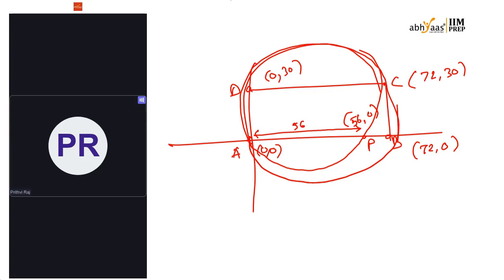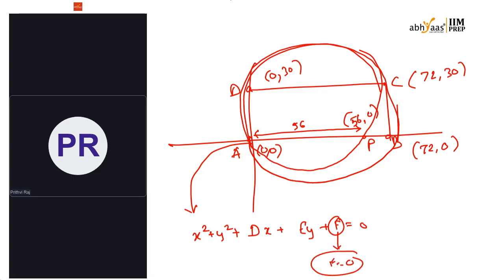The circle is passing through 3 points. Now, what is the general equation of a circle? It is x square plus y square plus 2gx plus 2fy plus c, but I am taking it as x square plus y square plus dx plus ey plus f equal to 0. Now if I substitute the origin in this one, it has to satisfy that, right? So if I substitute 0, the constant value f will be 0. Okay, so now this is eliminated.